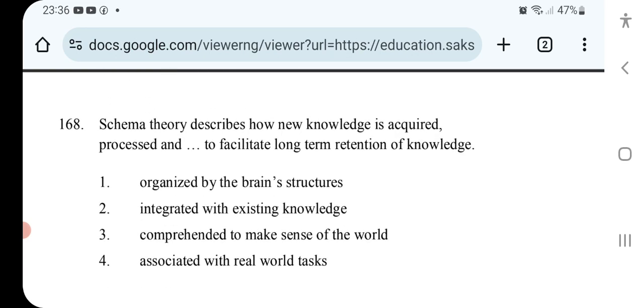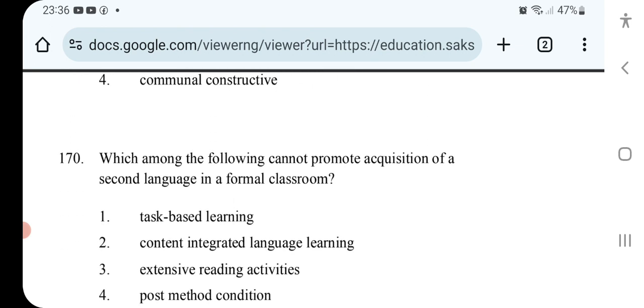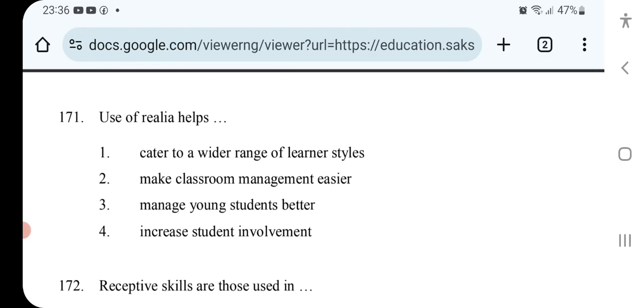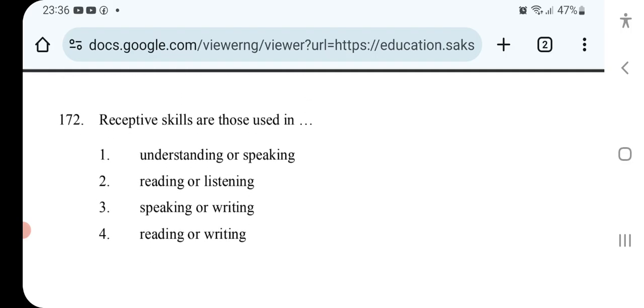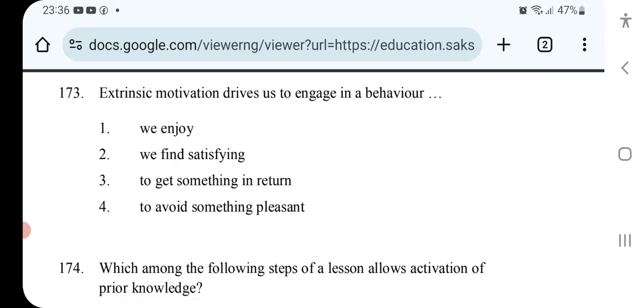Schema theory describes how new knowledge is acquired, processed, and stored to facilitate long-term retention of knowledge. Apprenticeships, modeling, and on-the-job training are commonly found in a Dash classroom. Which among the following cannot promote acquisition of a second language in a formal classroom? Use of Dash helps. Receptive skills are those used in. Extrinsic motivation drives us to engage in a behavior.